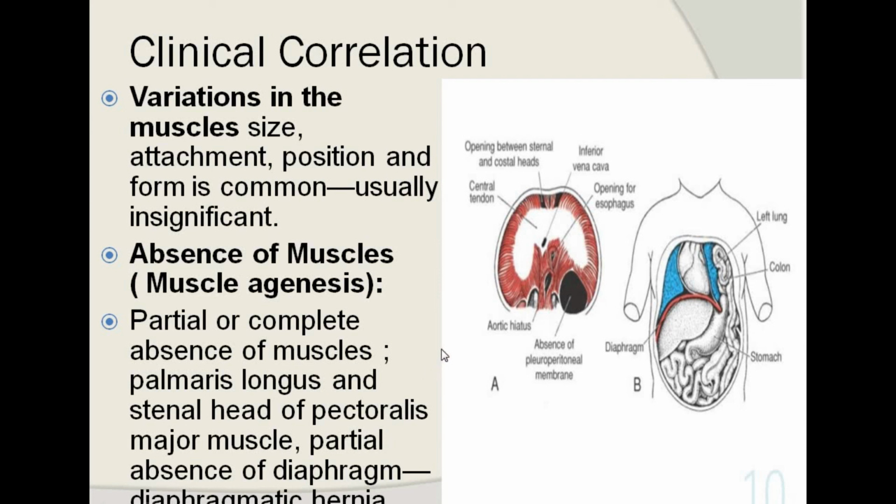Now a quick review of the developmental musculature anomalies in the body wall. If the muscles are deficient or there is an anomaly in the myogenesis of the body wall, certain anomalies are created. There may be variation in their attachment, variation in their position, and appearance of the myogenesis. The absence of muscles is called muscle agenesis. It may be complete or partial. Complete means absolute absence, and partial means part of the muscle is absent.